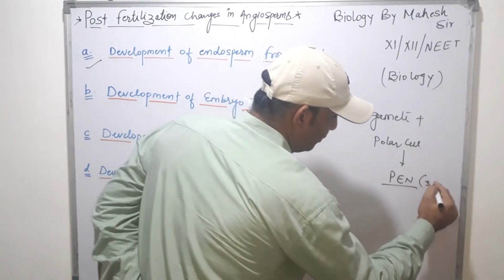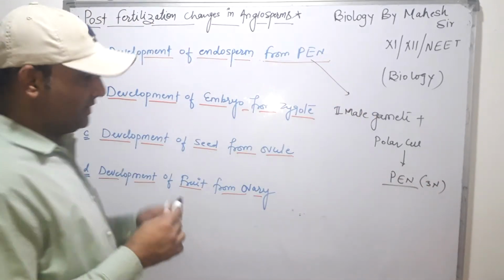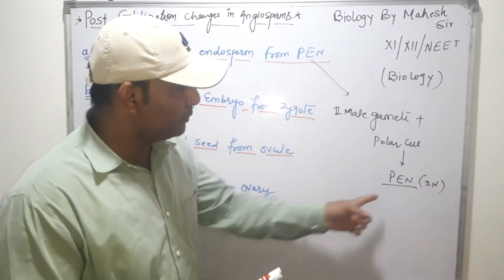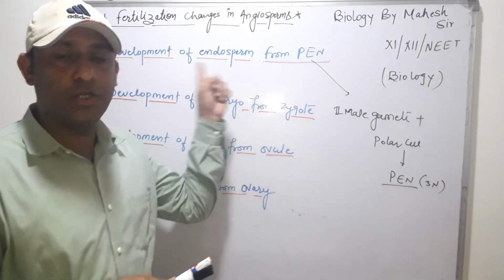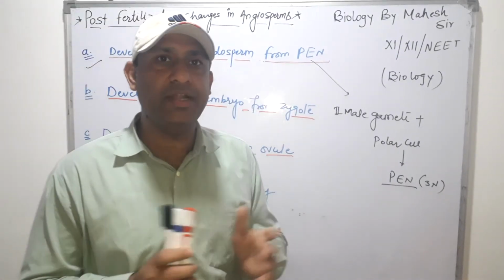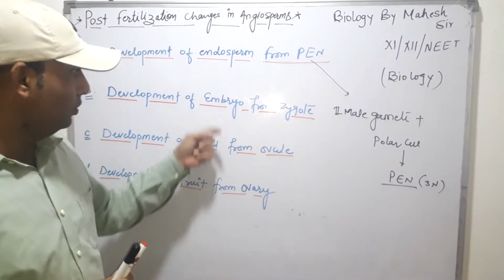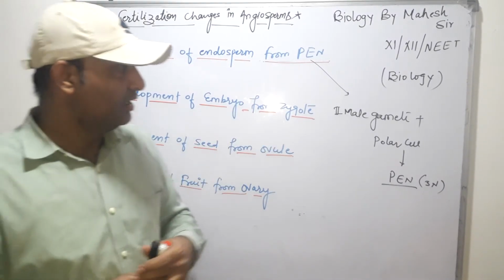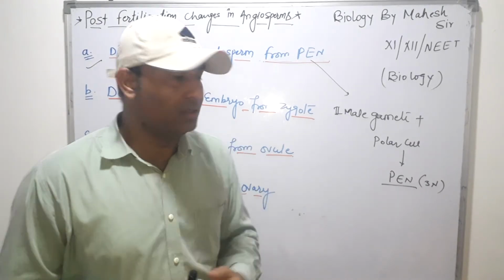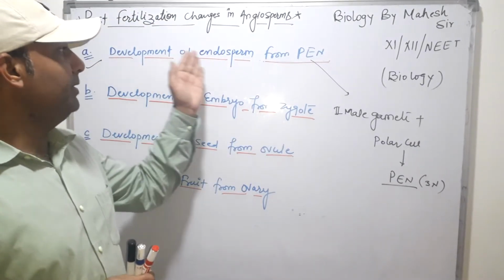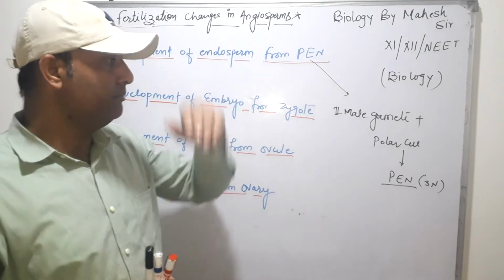It is triploid. In further stages, it develops and produces the endosperm. The endosperm is a nutritive tissue which provides nutrition to the zygote, then the embryo, and later structures in the angiosperm plant. So this is the first topic, the development of endosperm from the primary endosperm nucleus.